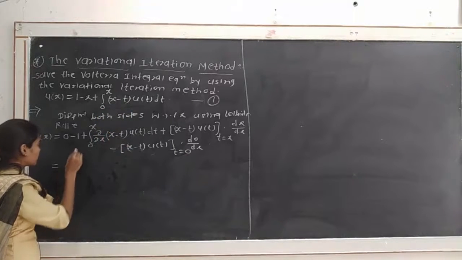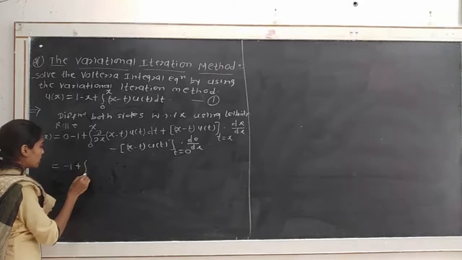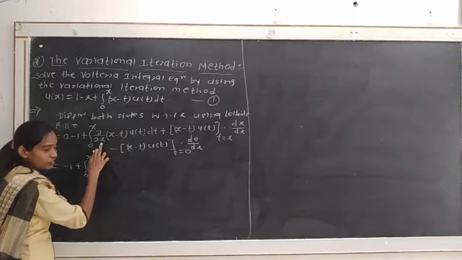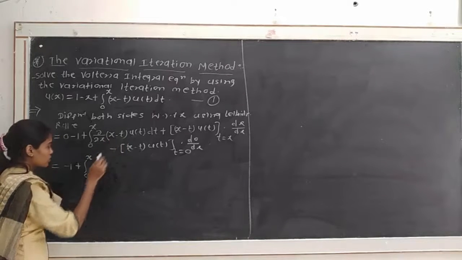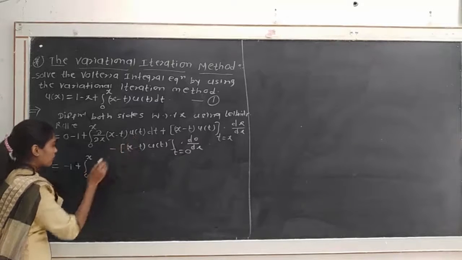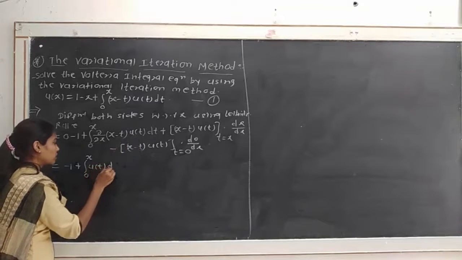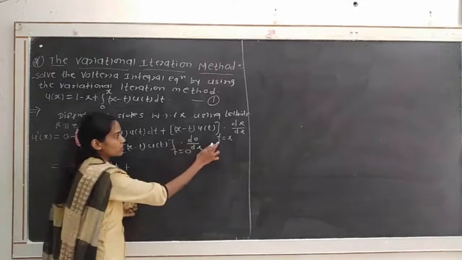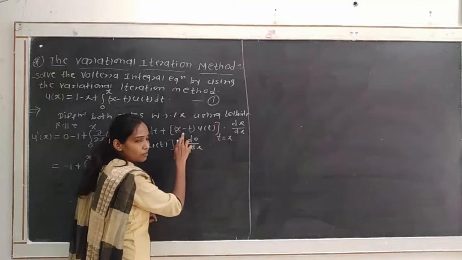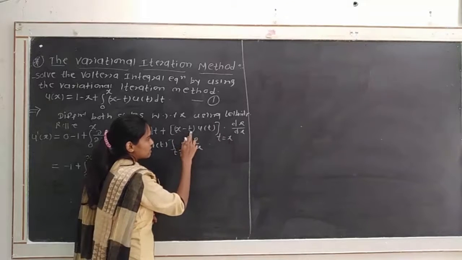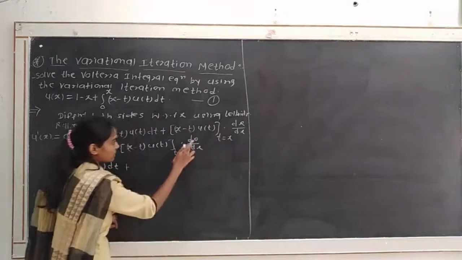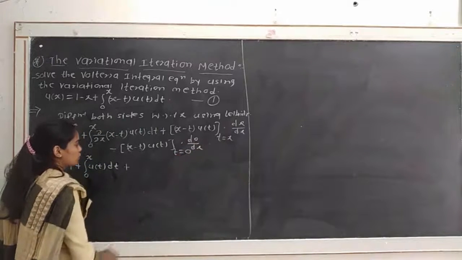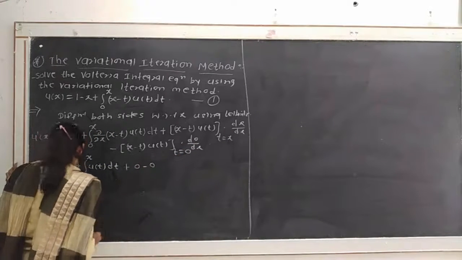So we use that rule to differentiate this integration, that is, differentiation under the integral sign. Here we get minus 1 plus the integration from 0 to x. The derivative of x minus t partially with respect to x will be 1, so we get only u of t dt, and the derivative of t will be 0. Then if we put t equal to x, x minus x is 0, so this term becomes 0, and the derivative of the constant 0 with respect to x is 0, so this term also becomes 0.